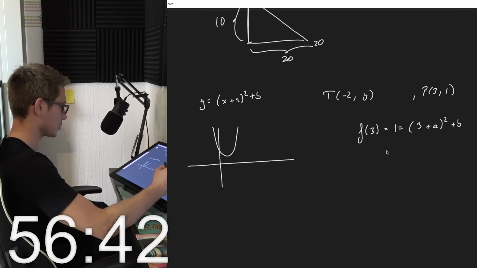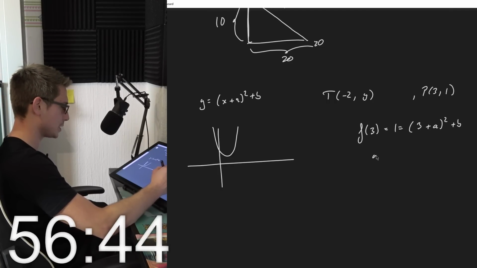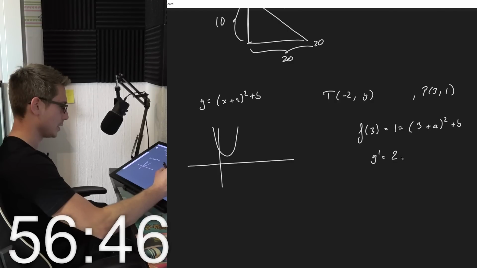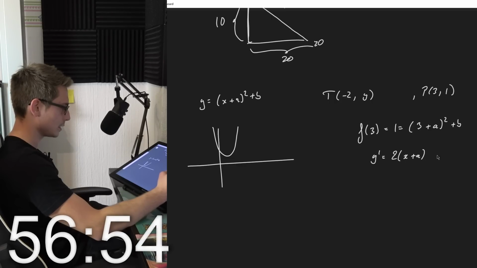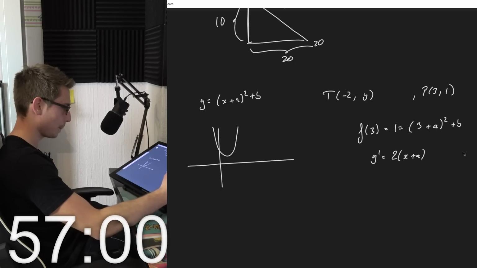So we could differentiate this. If we differentiate, y prime is going to be 2 times (x plus a). The turning point has x coordinate negative 2.